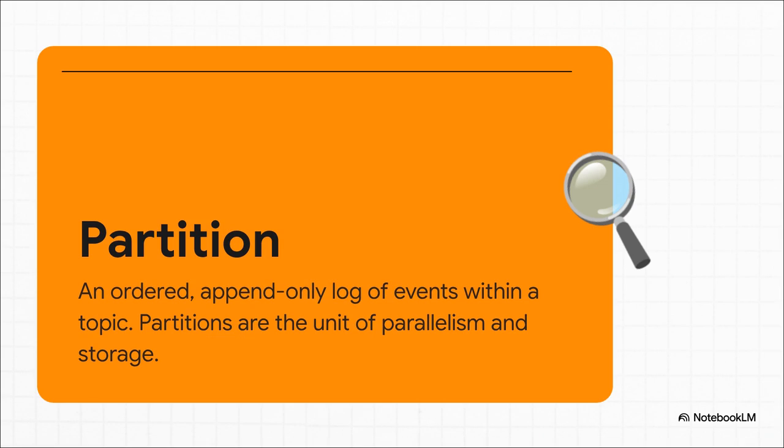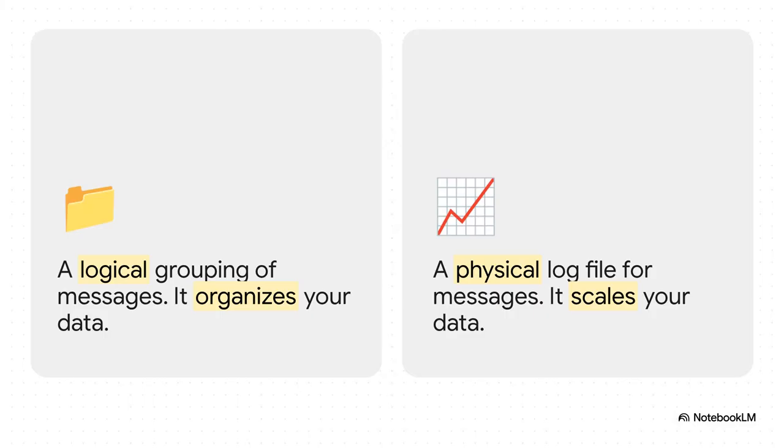But okay, one feed isn't enough for that fire hose of data, right? So a topic gets broken down into one or more partitions. Now you can think of a partition as just an ordered log file. New events just get slapped onto the end. And this is important. They are unchangeable. This right here is the absolute key to scaling because you can spread these partitions across a whole bunch of different servers. So let's just nail this down because it's super important.